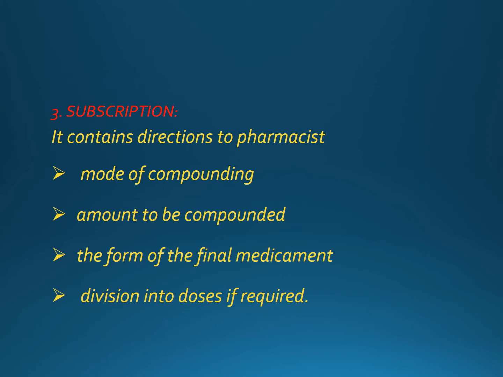What are the directions to the pharmacist? We can tell the mode of compounding, then the amount to be compounded, thirdly the form of the final medicament, that is whether it will be a liquid or semi-solid, or a solid preparation, and division into doses if required.